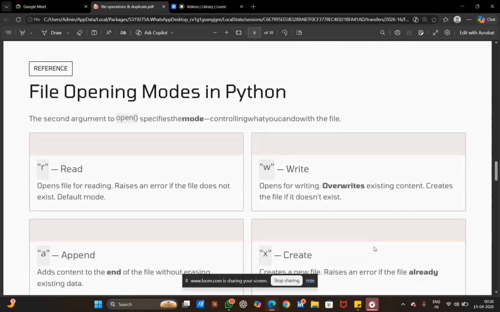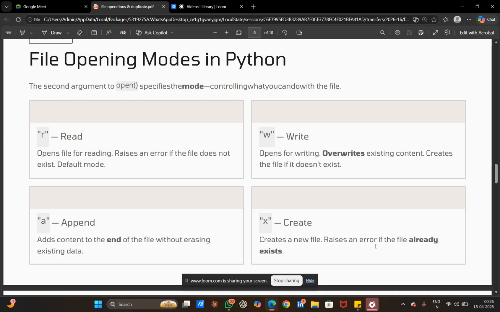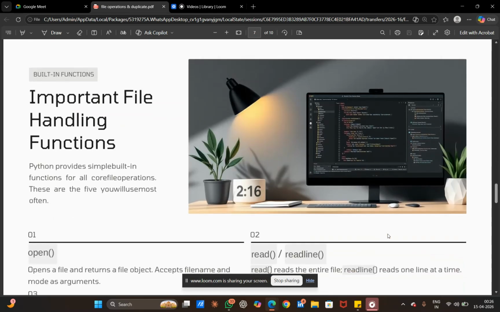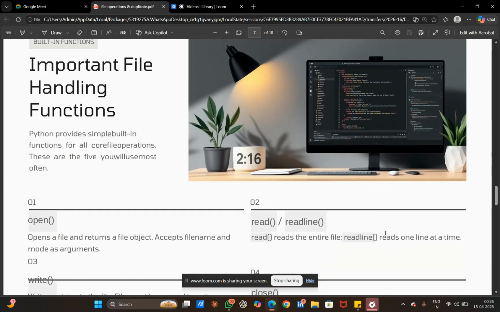Then, file opening modes. While opening a file in Python, we use different modes like r, w, a, x, etc. r is for read mode, which opens a file for reading. w is write mode, which writes data to a file and overwrites existing content. a means append mode, which adds new data to the end of the file without deleting the old data. x means the create mode, which creates a new file and gives an error if the file already exists. Important file handling functions: Python provides some important functions for file handling like open, read, readlines, write, and close.